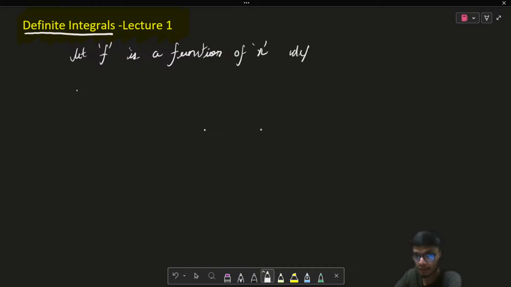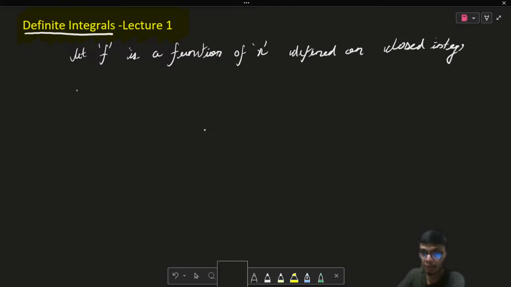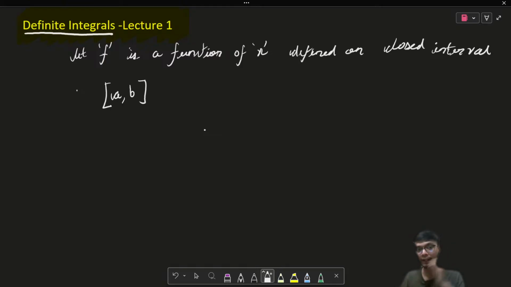F is a function of x which is defined on the closed interval, let us say the closed interval a to b, right?